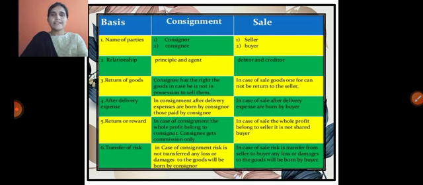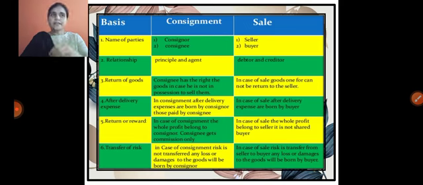And the next difference is return or reward. In the consignment process, as we discussed, the consignment is transferring the goods from the owner to the agent. If the agent promotes more sales, he may get more commission.